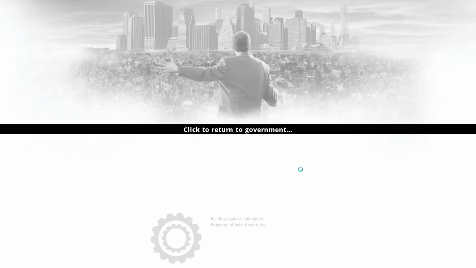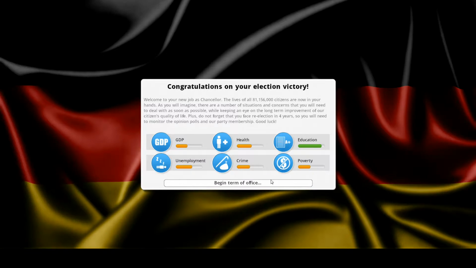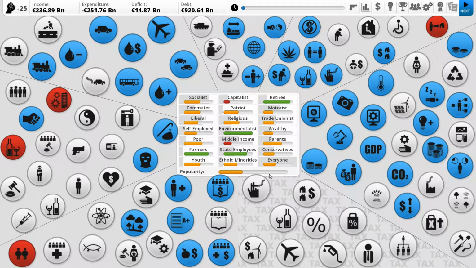Okay, so this time I need to not make as many changes early on. I'm going to get the issues out of the way. I'm going to make people like us, and then start trying to change the nation from a complete U-turn. Right, so everything's looking as before. Another thing I want to do is make sure that we don't have mercantilism, not yet, because the big thing about the Germans, at the very beginning, is that they have the fourth highest trade in and out of the country, so we need to kind of keep them going.